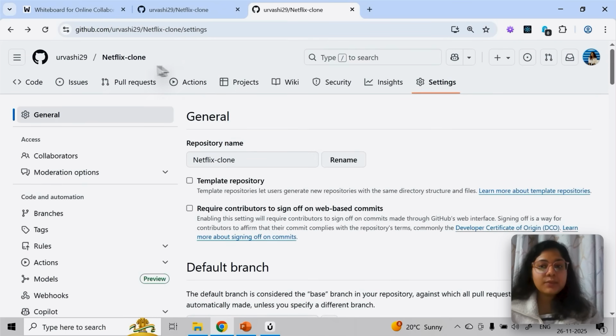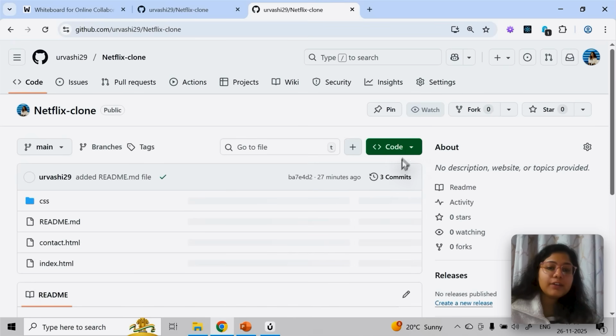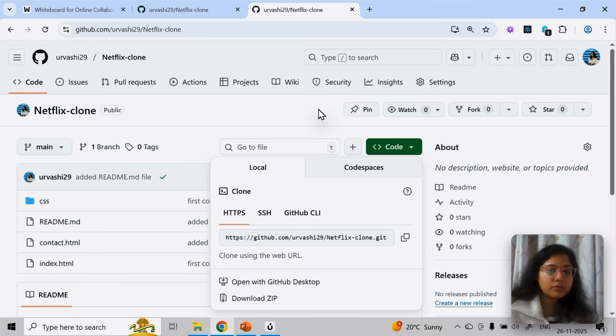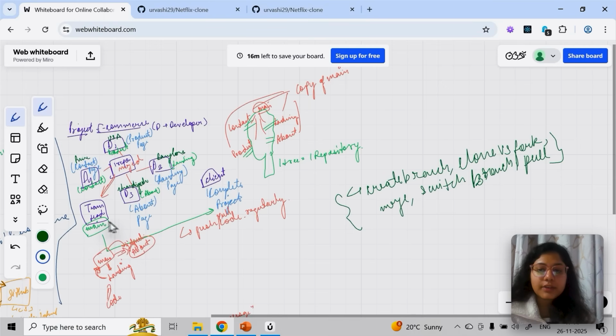Public means it is accessible by everyone, everyone can download and see it. Download is pretty easy, you just click on this and download, and you will get this code. But if you want those people to come and collaborate, like I told you, this is how the team lead will create the repo and main branch. But for these people to collaborate, through collaborators, I will add them. That is how it will work.